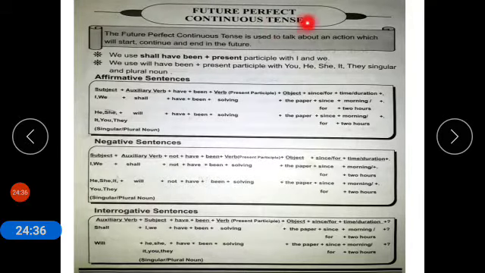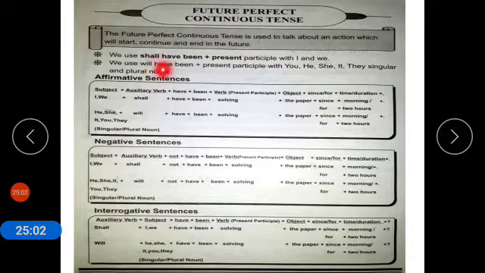Now coming to the future perfect continuous tense. The future perfect continuous tense is used to talk about an action which will start, continue and end in the future. We use shall have been plus present participle with I and we.